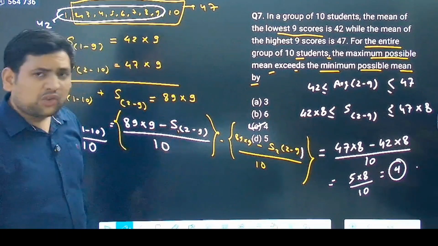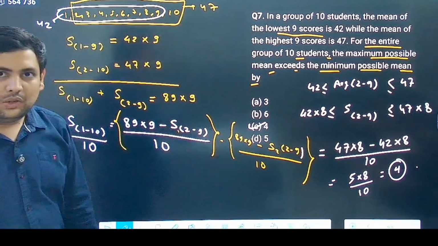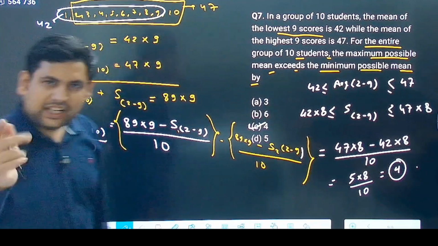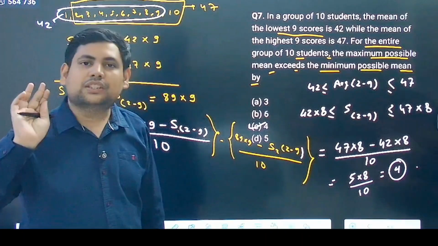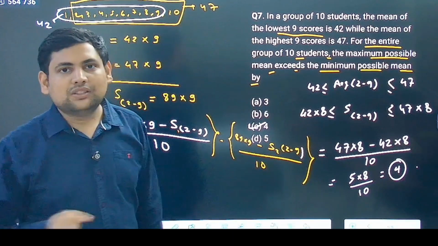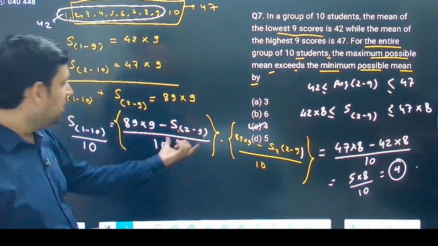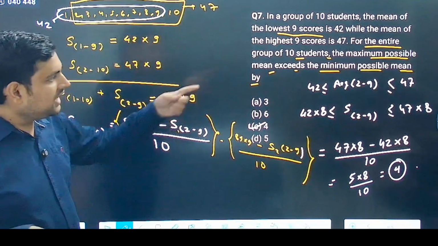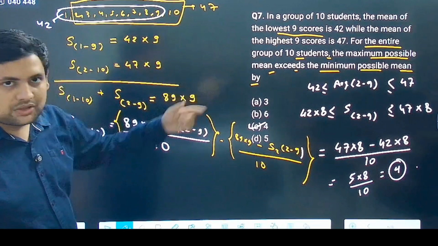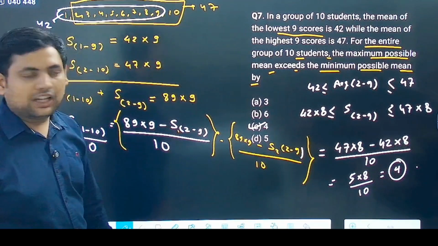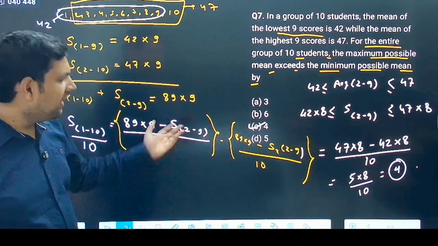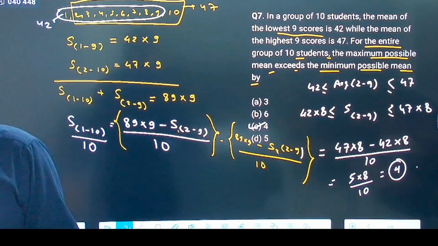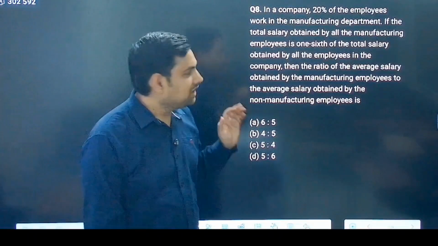Okay, if you want to see it intuitively, you could have seen it intuitively also: 1 and 10 are fixed values whether you take the minimum case or the maximum case. So whatever difference is caused is because of this only, and the total number that we are taking in the final scenario is all 10 students, so it must be divided by 10. So those two possibilities you can take and do it, but this is the way you get to it. That's it. Okay, let's continue, everyone.